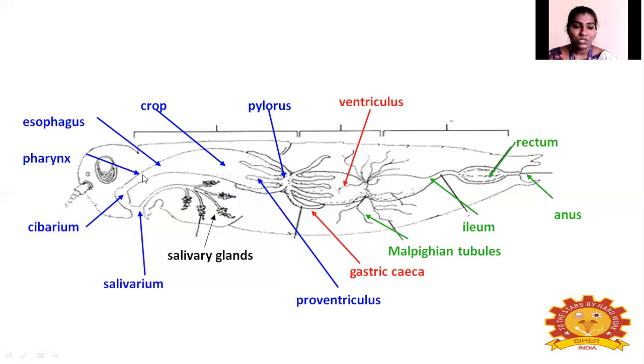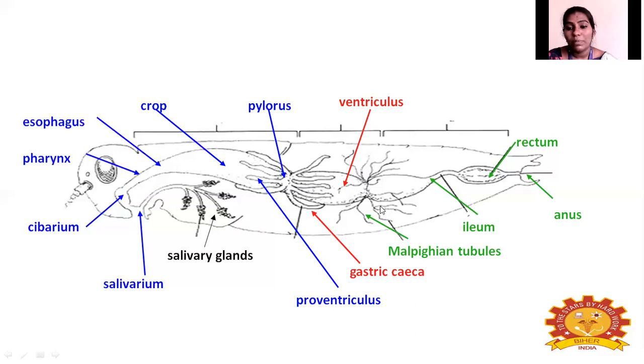Next, this tube is called the pharynx, and then the esophagus, and this large part in the foregut is called the crop. Then the end of the midgut and the connection between the foregut and midgut is the pylorus, and then these finger-like growths are called the gastric caeca or hepatic caeca or enteric caeca, and in between the midgut it is called the ventriculus.